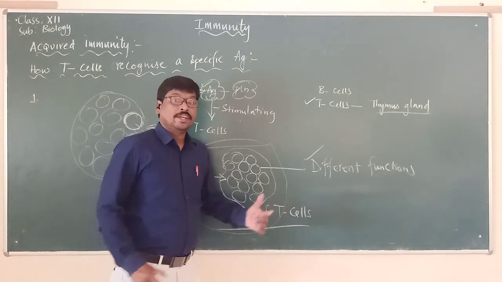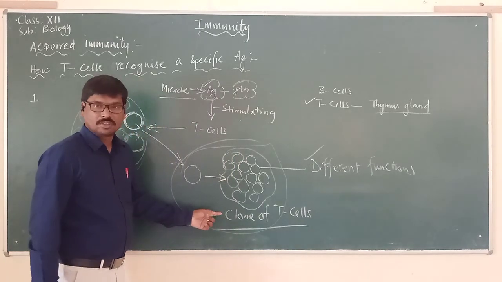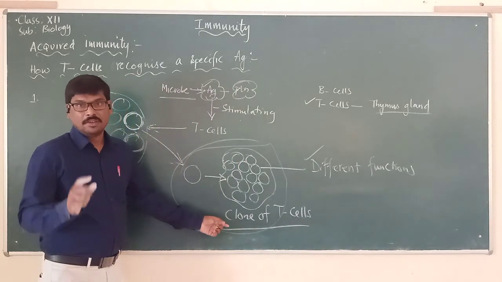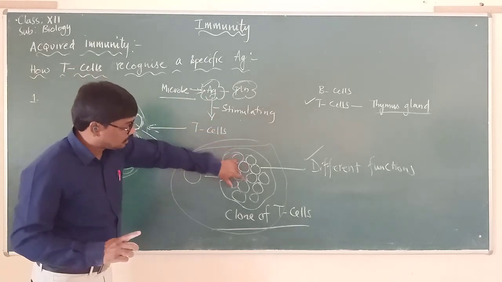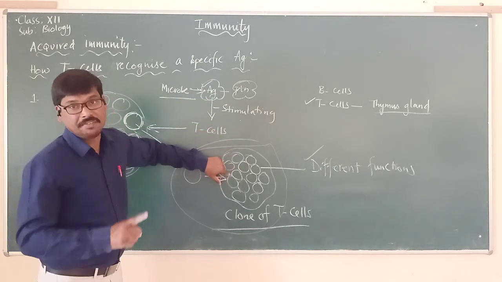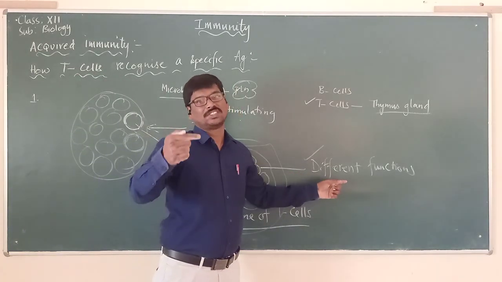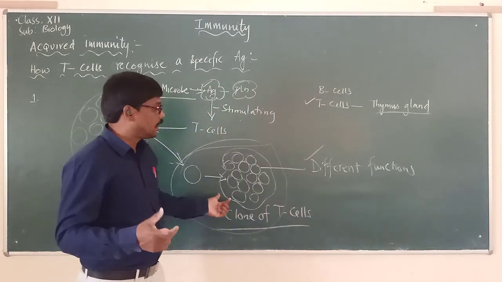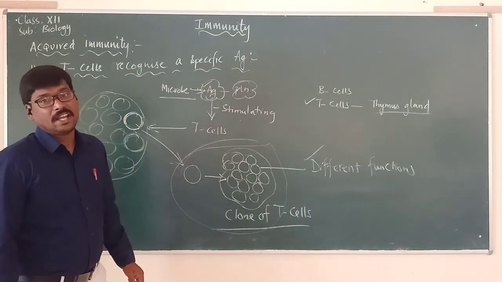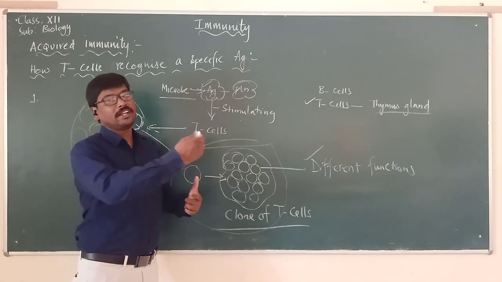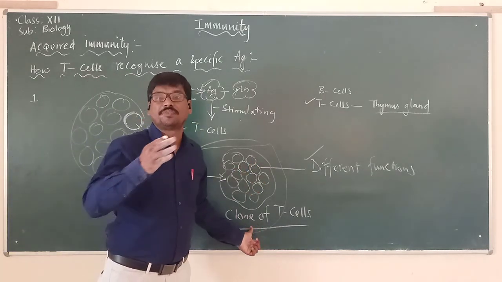So keep in mind, even though many T cells, a clone of T cells, are produced when they are stimulated by the antigen, we should remember that all of them will not perform the same function. These cells will be performing different functions when they are stimulated by the antigen. Now we will see the different types of cells present in this clone of T cells performing different functions.